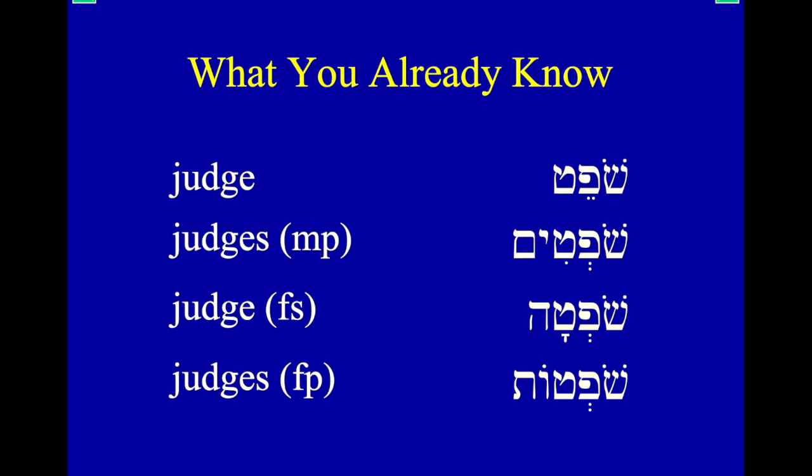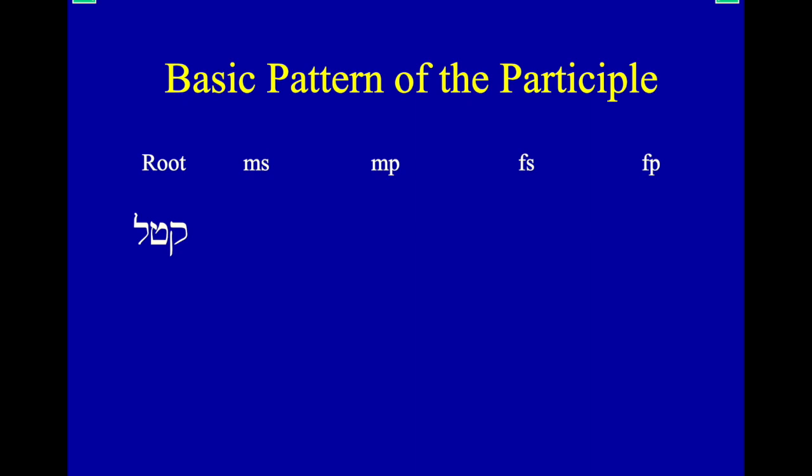We would add an ot ending. It's a little bit different with participles, and we'll get to that little bit different pattern right now. Okay, so let's take our basic verb here, katal, that we use for all of our paradigms. If we want to put this root katal into our participial form for masculine singular, we'd have the holem and then the tsere, kotel. And then if we wanted to put it in masculine plural, we would have the im ending. Notice we reduce our middle radical vowel. It's a tsere. It reduces when we add our ending.